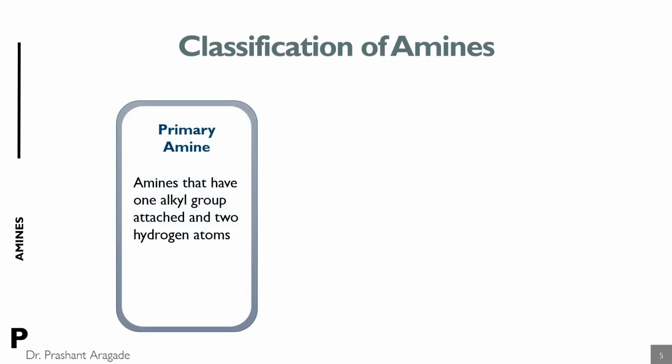Primary amines have one alkyl group along with two hydrogen atoms. For example, R1NH2. Here, one of the hydrogens of ammonia is replaced by one alkyl group. Hence, it is called a primary amine.